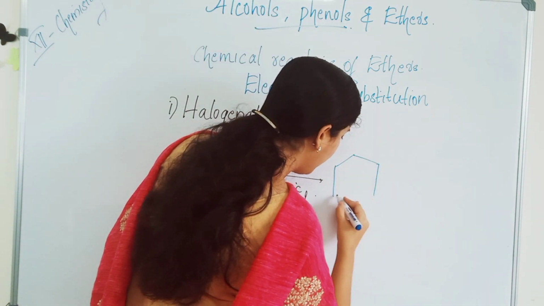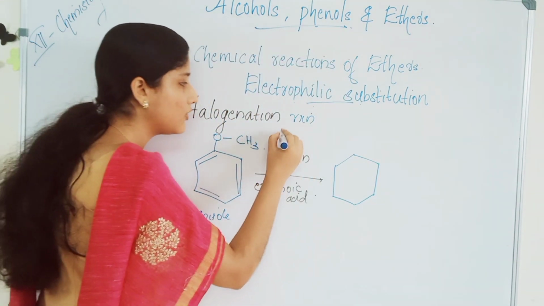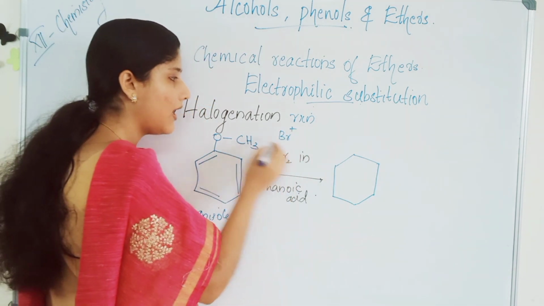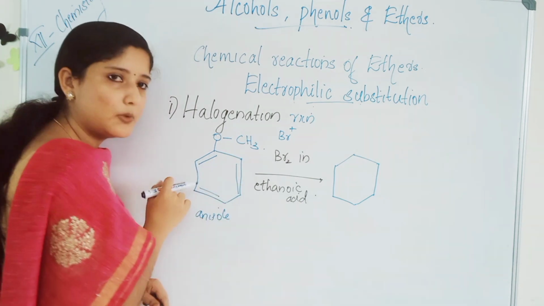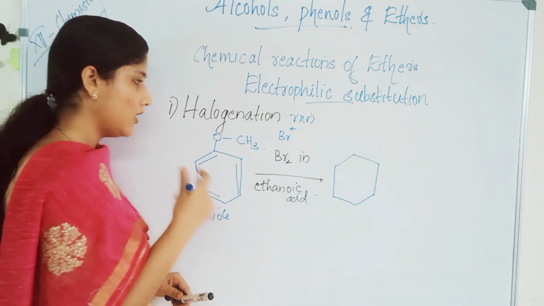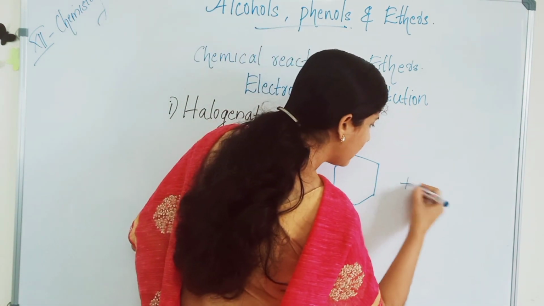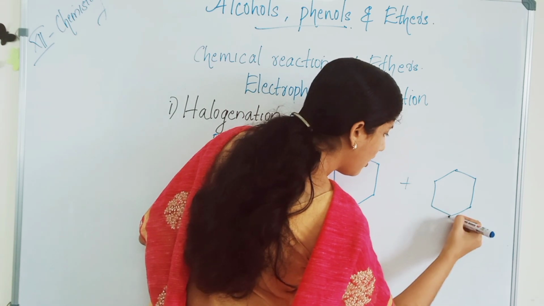I already told you, electrophile. What is the electrophile here in bromine, Br2? The electrophile is Br plus. So in the ortho and in the para position the electron density is more. So the product will be what? An ortho product and a para product you will get, isn't it?